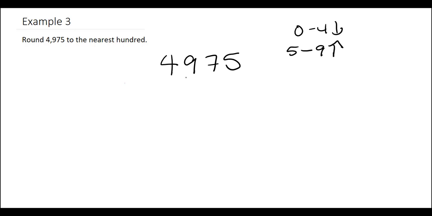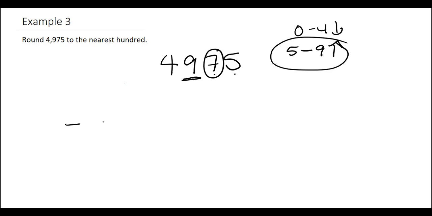Example 3, round 4,975 to the nearest hundred. So 0 to 4, we round down. 5 to 9, we round up. So ones, tens, hundreds. We look to the right of it to determine if we round up or down. We see it's a 7, so that means we're going to round up.